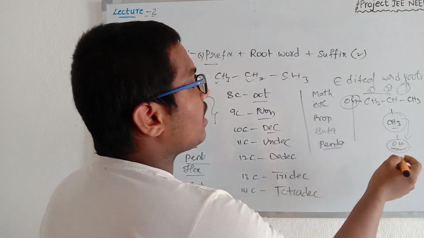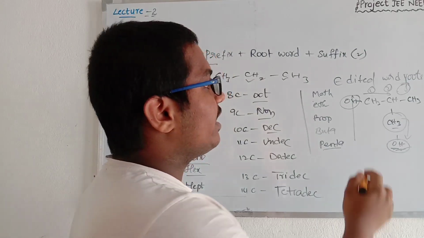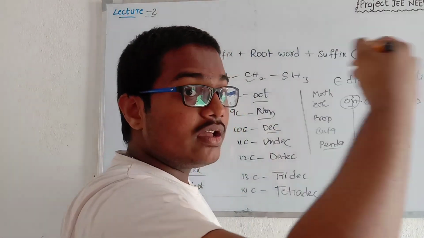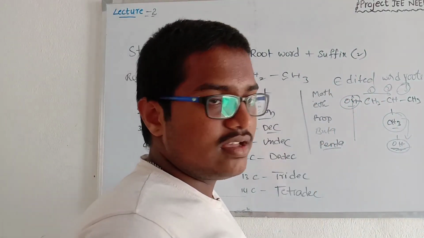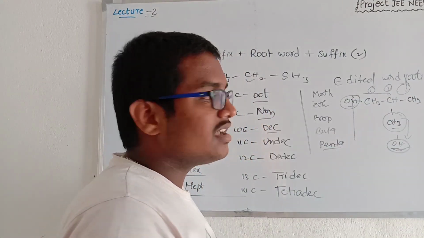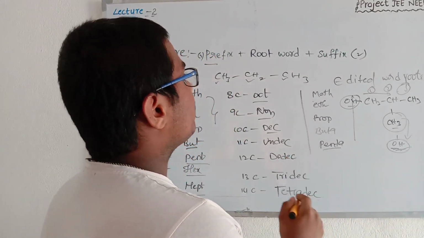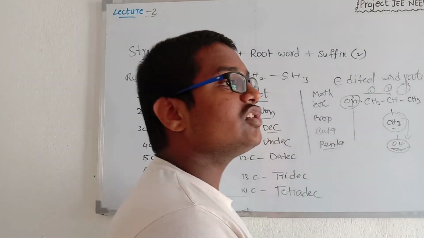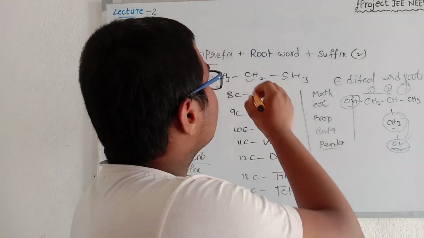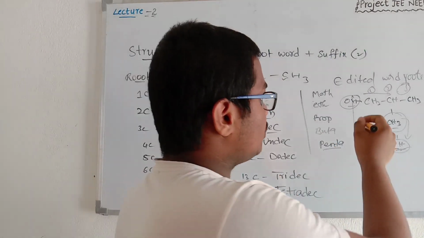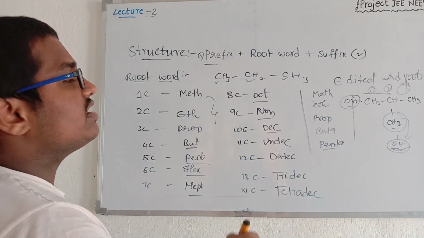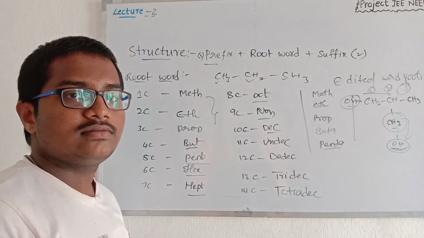So this OH comes in the prefix space, and this OH comes in the functional group, which is the suffix phase. Later we will discuss the suffix, but firstly the prefixes are primary and secondary, where the prefix indicates the substituent attached to the root word. So please note it, and then we will continue to the suffix.